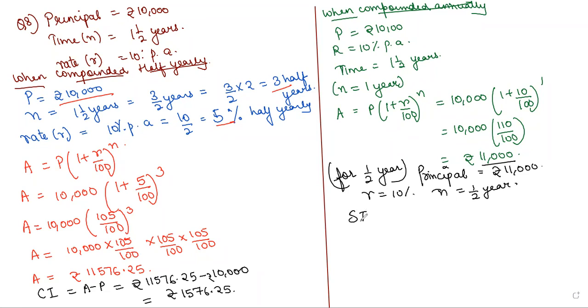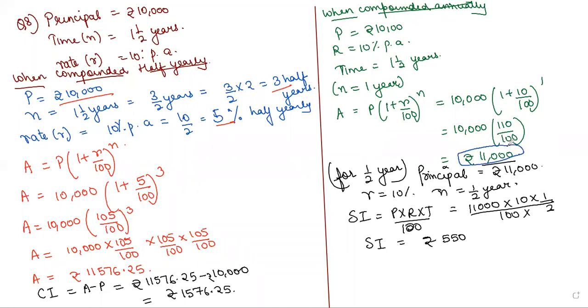So simple interest is equal to principal into rate into time divided by 100. So principal is 11,000 into rate 10 into time half year. On solving this, we get simple interest is equal to rupees 550.